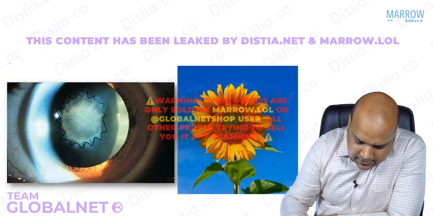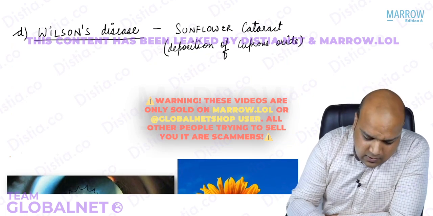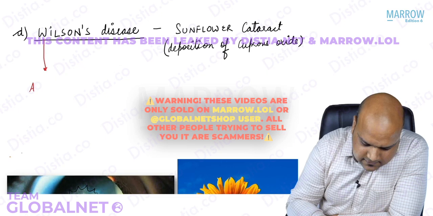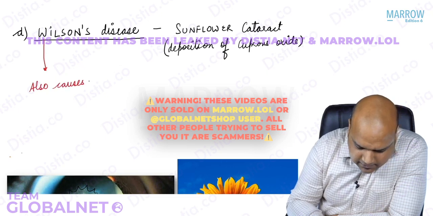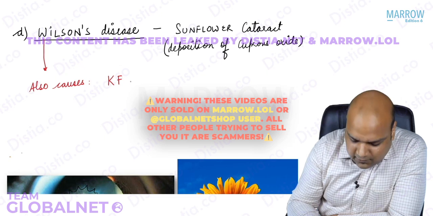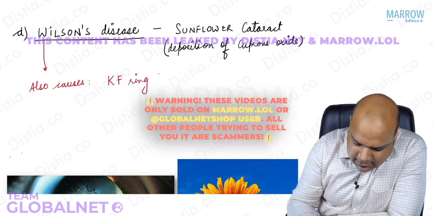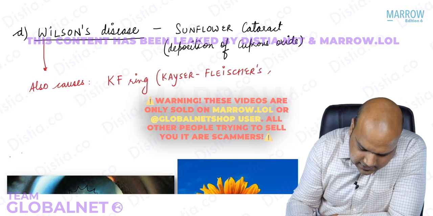Now, if we remember, Wilson's disease also causes another manifestation which is known as, yes, I know all of you know that, KF. What is the full form of KF? KF ring is Kayser-Fleischer ring.